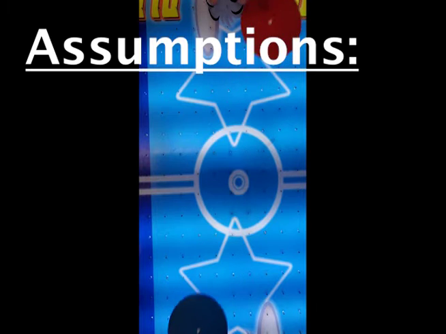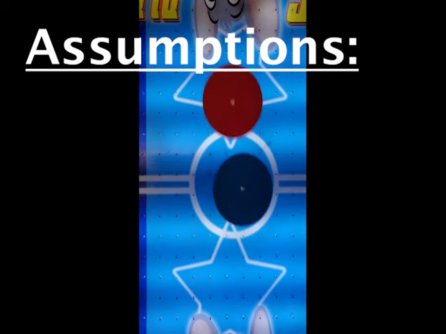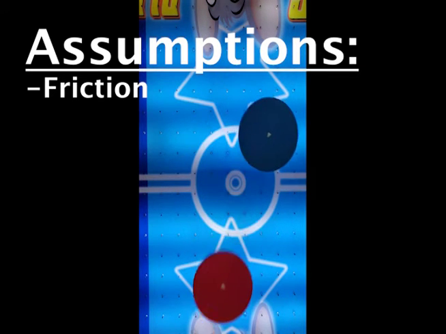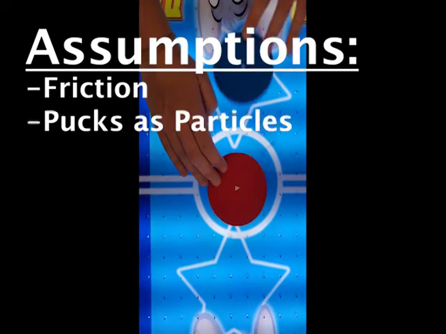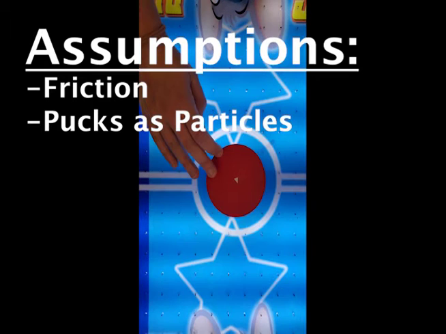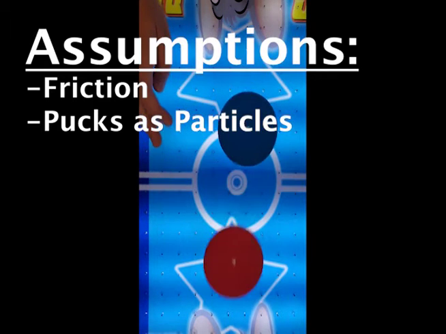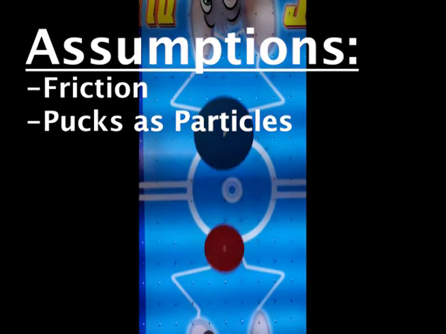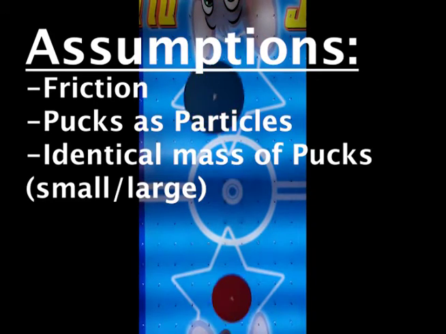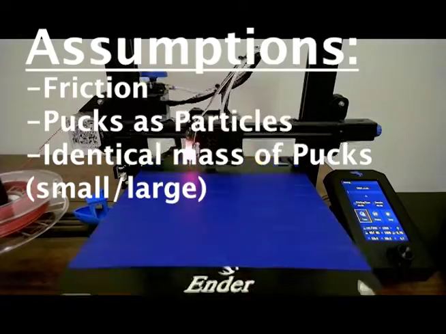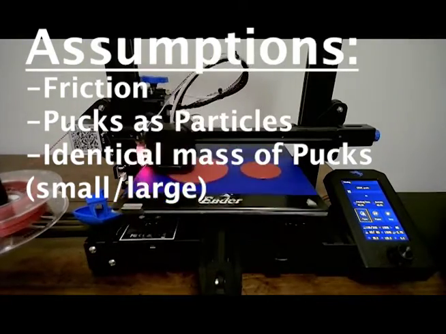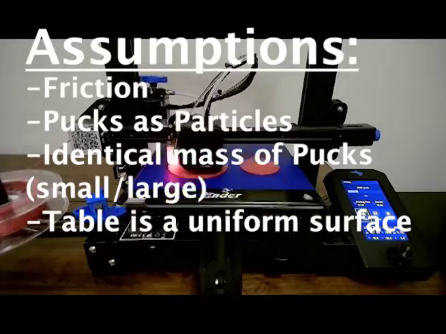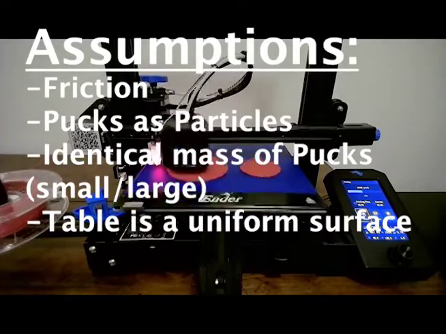Going into the project, we decided to include some assumptions. For the first assumption, we decided that friction is negligible since we are using an air hockey table. The second assumption is that we viewed our pucks as particles. We calculated the puck's movements from their center of gravities. For the third assumption, we decided to make the small puck and big puck have identical masses since the pucks were 3D printed. For the fourth assumption, we decided that the table is perfectly flat and uniform.